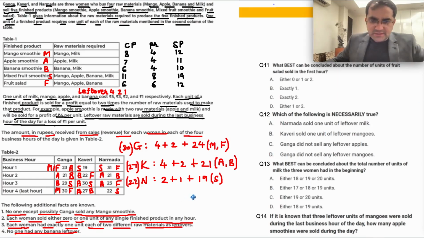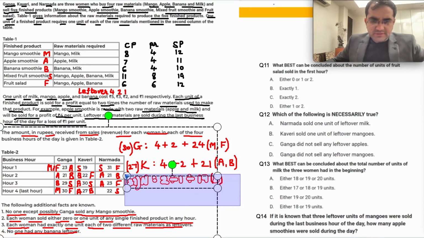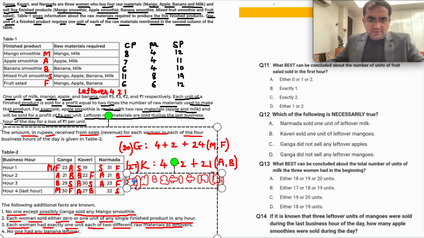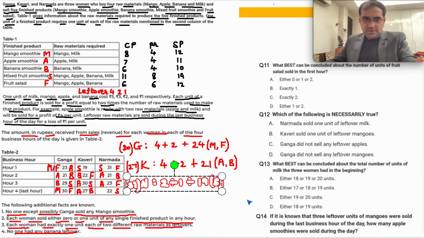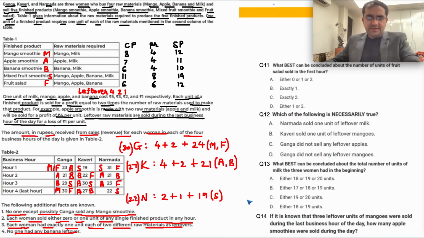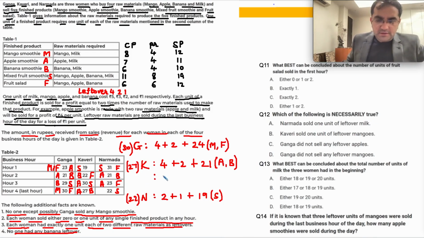One case I missed in a hurry, and that was up here. I just realized that 22 can be made: 4 plus 1 plus 22. Because how did we make 21? 11 and 10. 22 will be 12 and 10, no? 22 can be made from 12 and 10, but mango smoothie is not allowed.